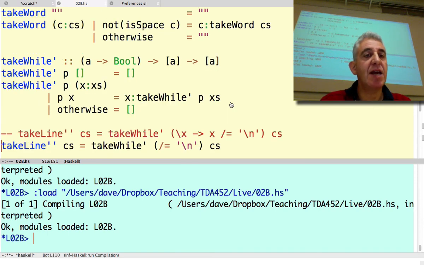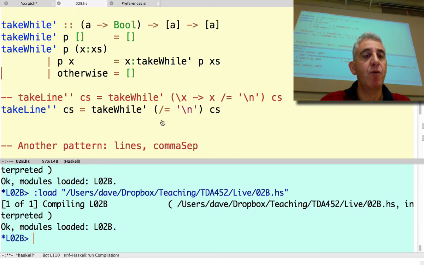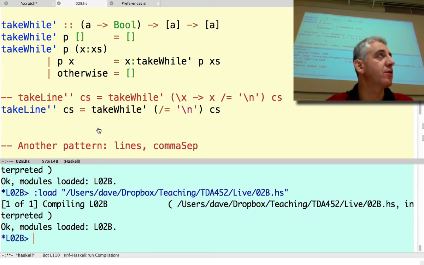All right, well, taking a single line or a single word is all very well, but actually in practice what we would often quite like to do is to take a list and do this repeatedly. We want to split the list into chunks. For example, split a text into its lines. That's not just taking the first line, but taking the first line and the next line and the next line.